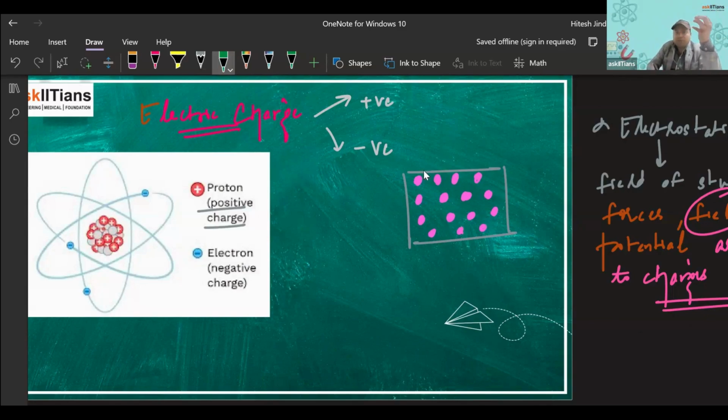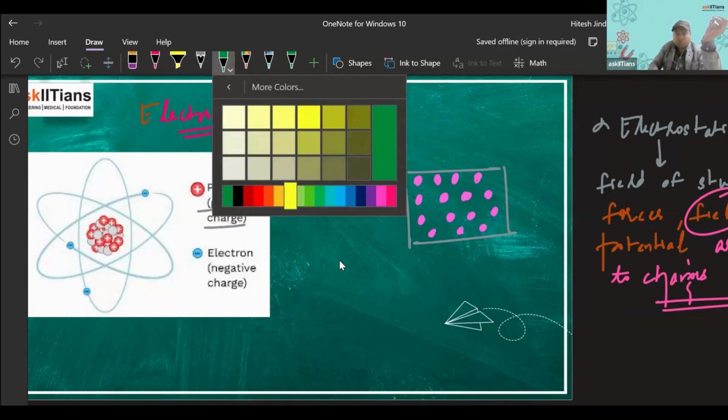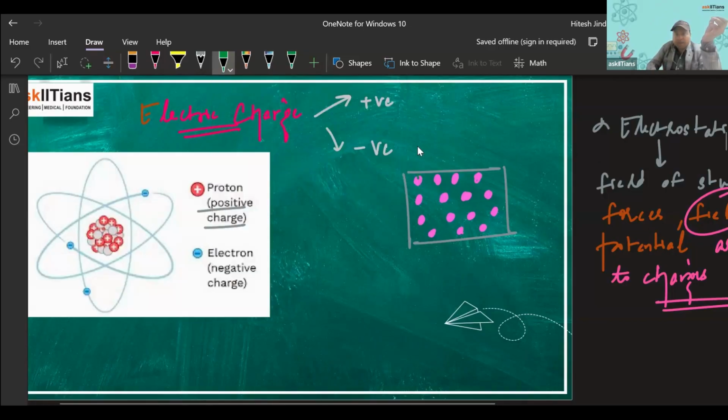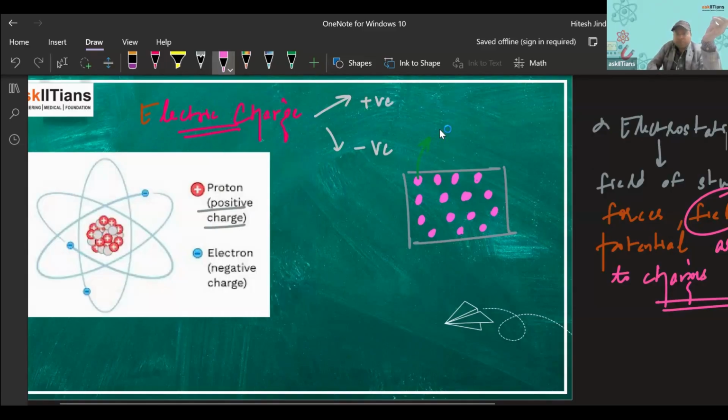Now what happens? Let's say, for example, I take one electron from here.